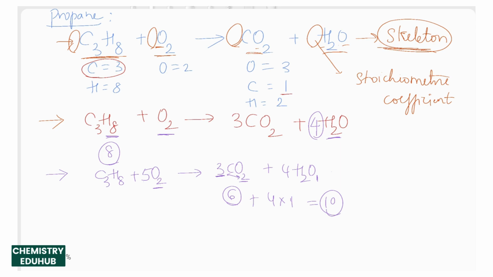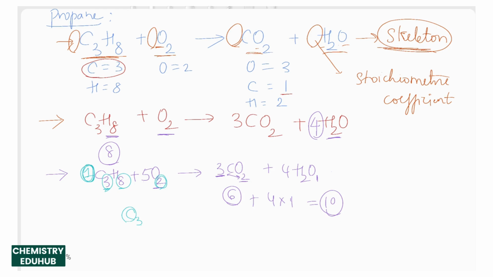Here the most important thing that you need to remember is that whatever number is on the left side is applicable for every atom present in the molecule. Suppose there is 1 here, that 1 should be multiplied with this 3 as well as this 8. But if the subscript number is there, it is applicable only for that particular element. This 3 in C3 indicates that 3 belongs only to carbon.